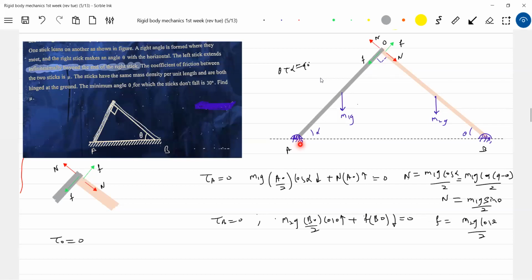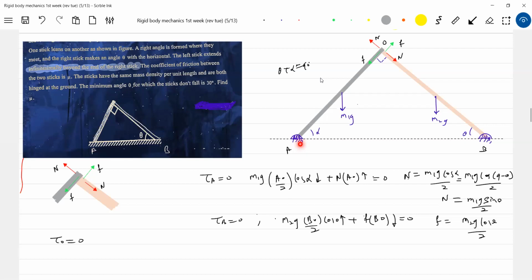So shall we say they are just kept like that on the smooth ground? Because there's no information that one stick leans on the other as shown in the figure. A right angle is formed where they meet and the right stick makes an angle theta. The left stick extends even beyond the end. So are they really hinged here?